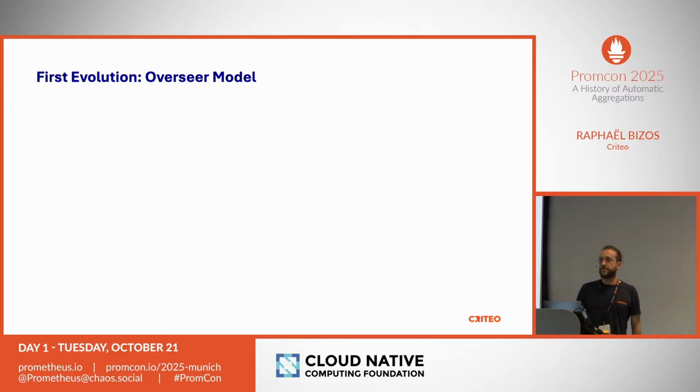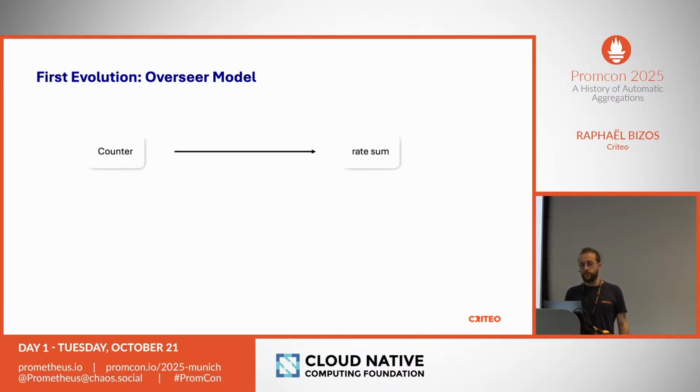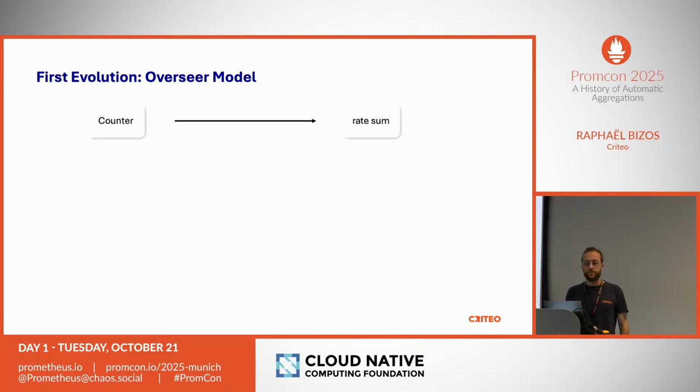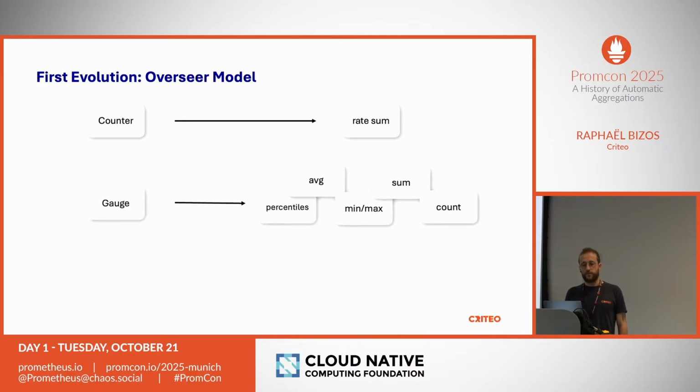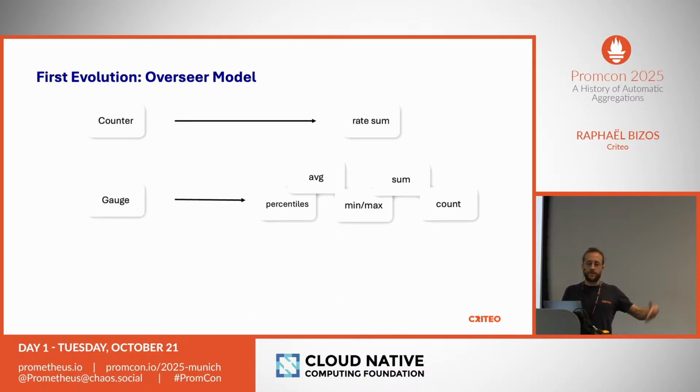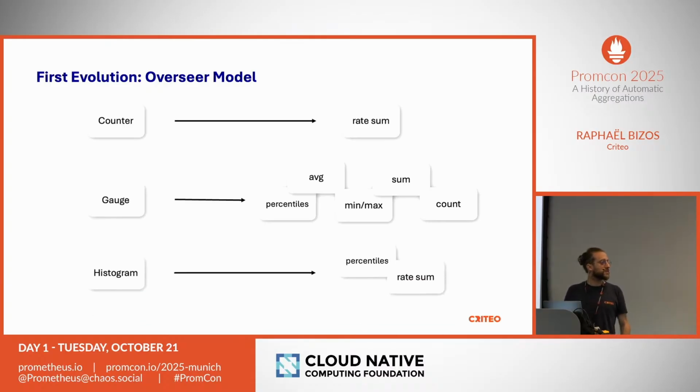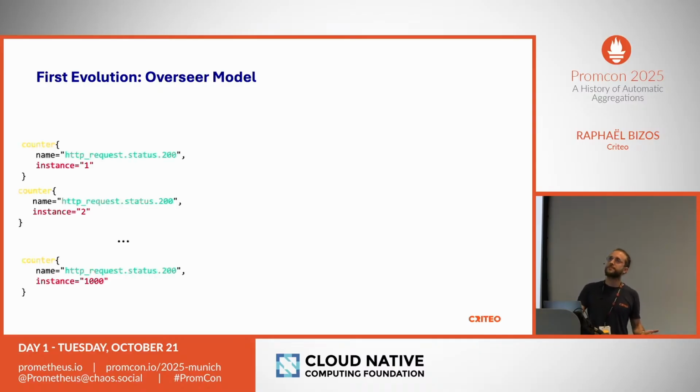So we mentioned that the type controls how the metric is going to be aggregated. So for a counter, we apply rate then sum. For a gauge, we do percentiles, average, min, max, sum, and count. And then for a histogram, we do percentiles and rate and sum. So let me give you a short example on how that works for a counter.